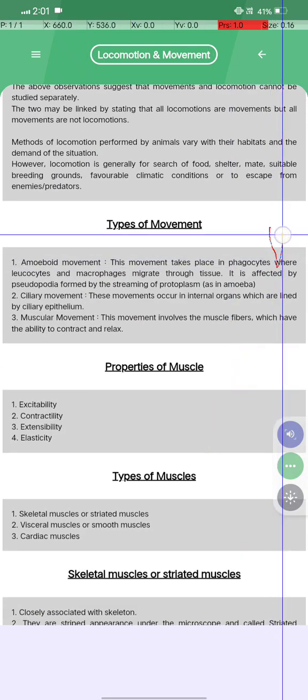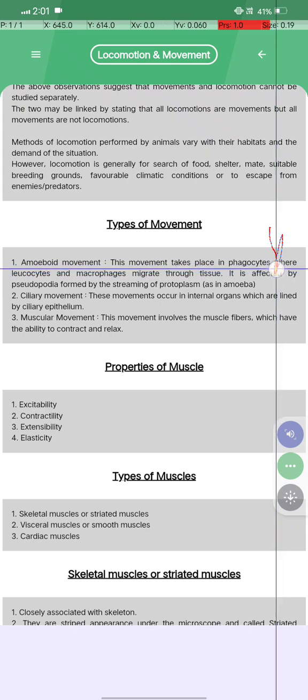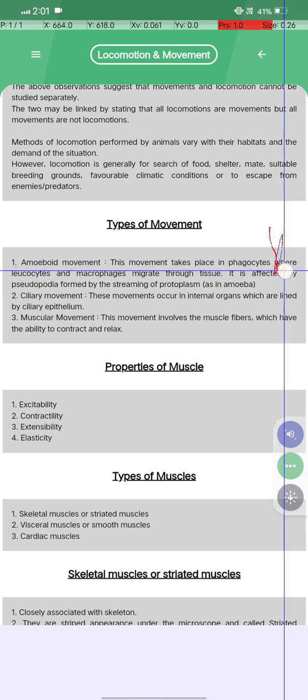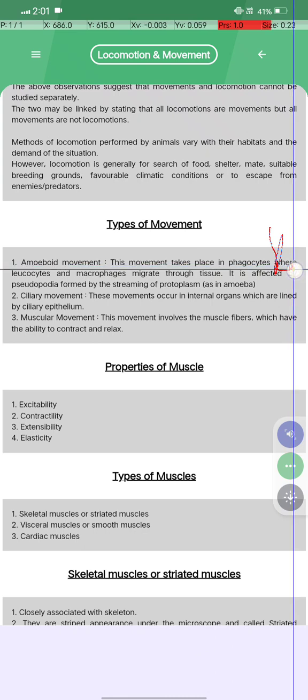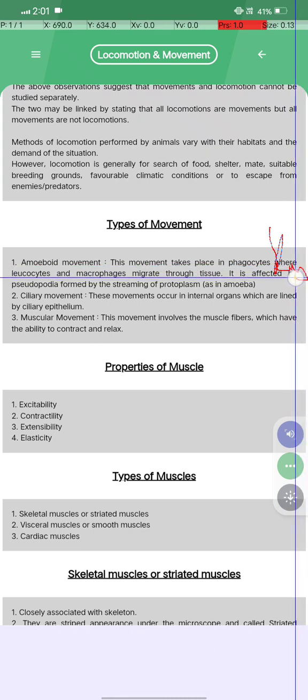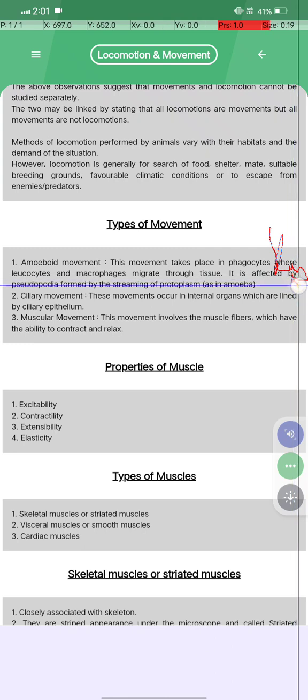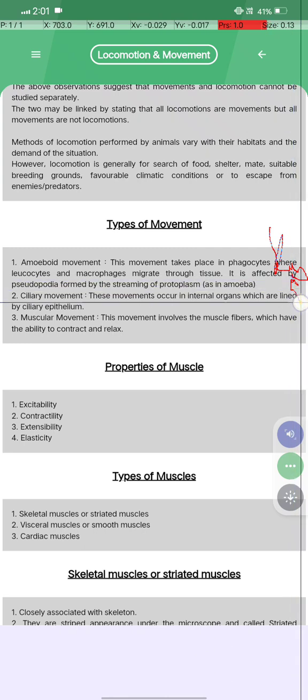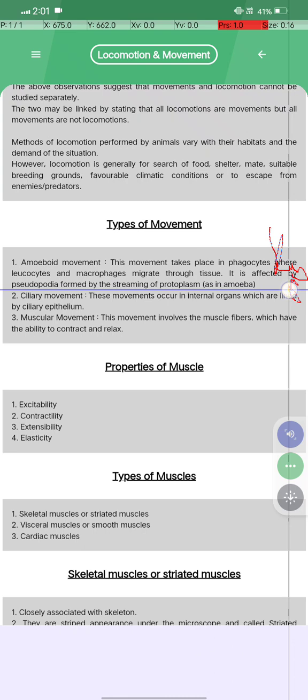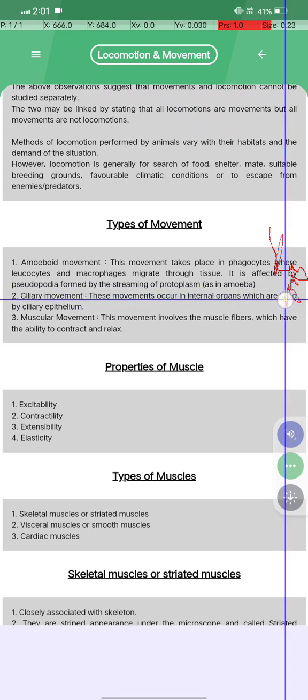Types of movement. Amoeboid movement. The movement takes place in phagocytes, leukocytes, and macrophages that migrate through tissue, and it is effected by pseudopodia formed by the streaming of protoplasm, as in amoeba. Ciliary movement क्या होता है?